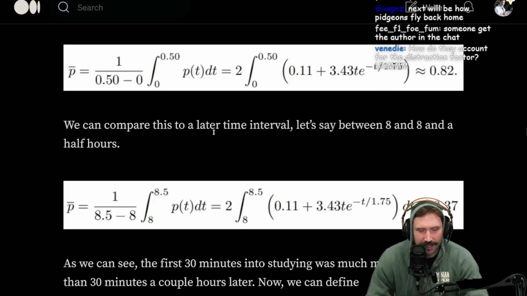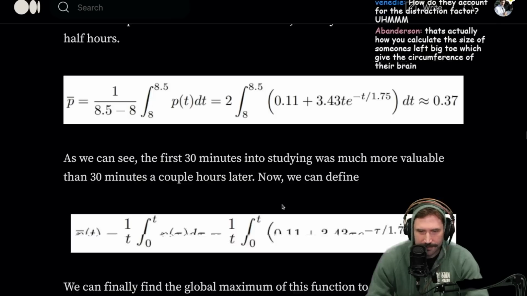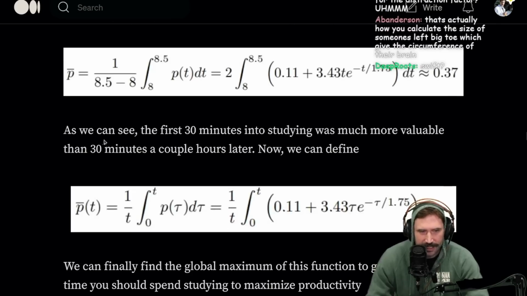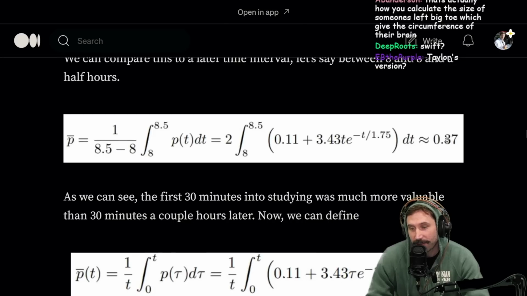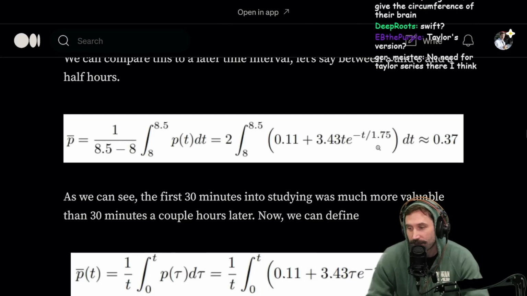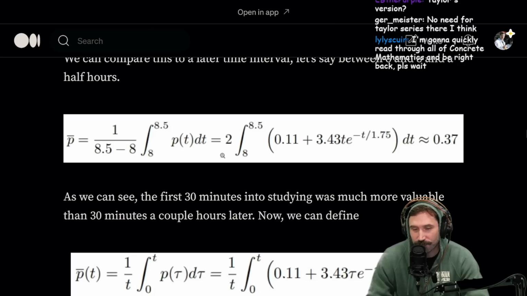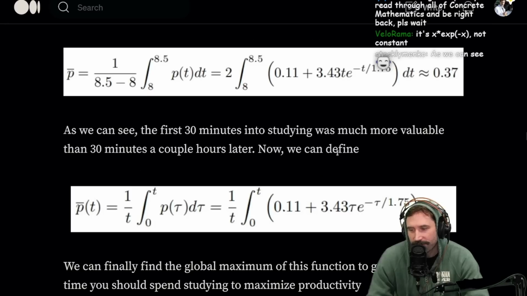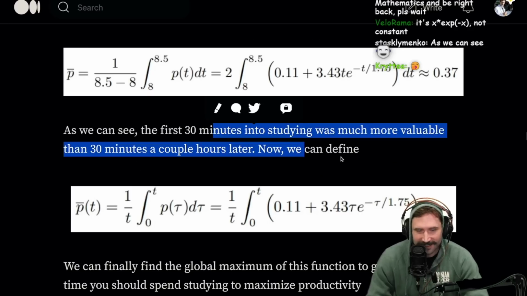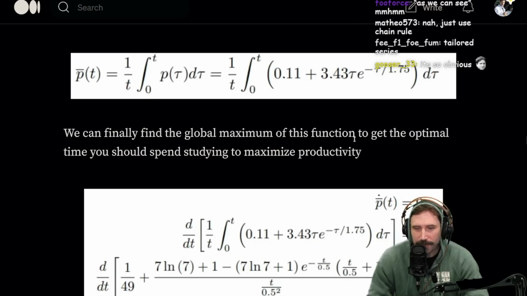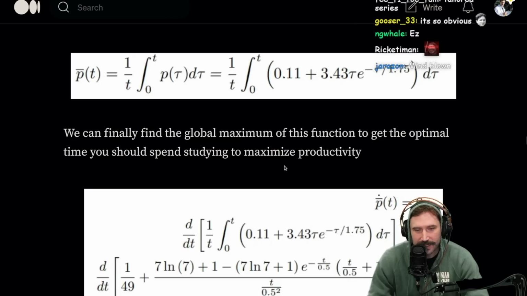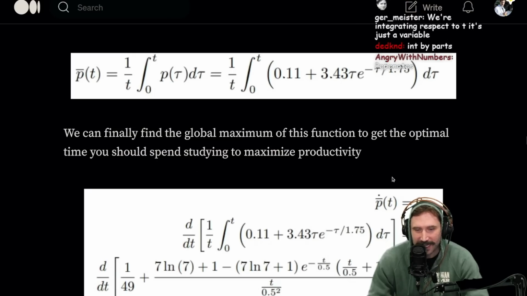We can compute this for a later time interval, let's say between 8 and 8.5 hours. As we can see, the first 30 minutes into studying was not much more valuable than 30 minutes a couple hours later. We can now define the global maximum for this function to get the optimal time you should spend studying to maximize productivity.